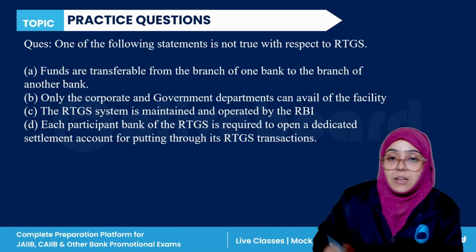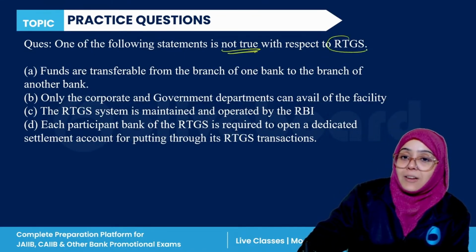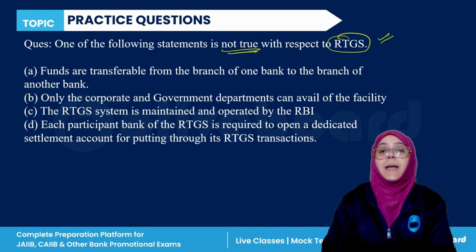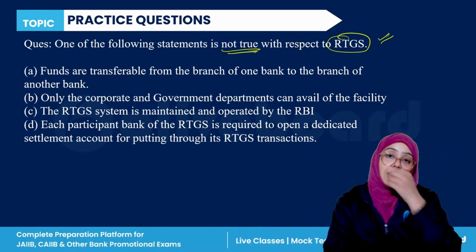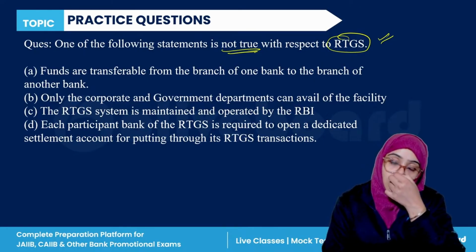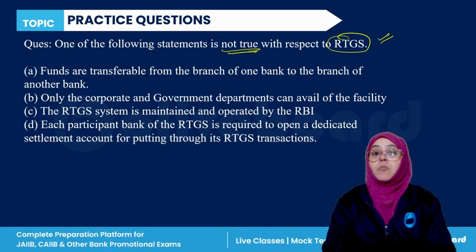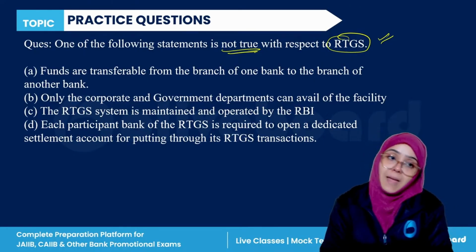One of the following statements is not true with respect to RTGS, real-time gross settlement. Four statements are given. Funds are transferred from branch of one bank to branch of another bank.